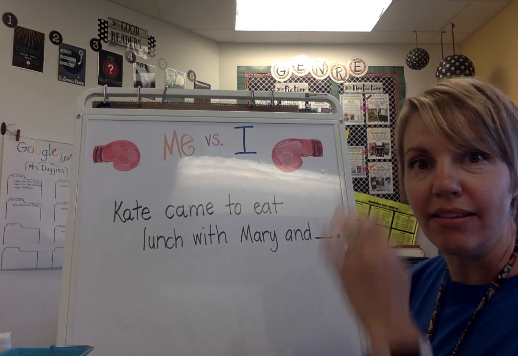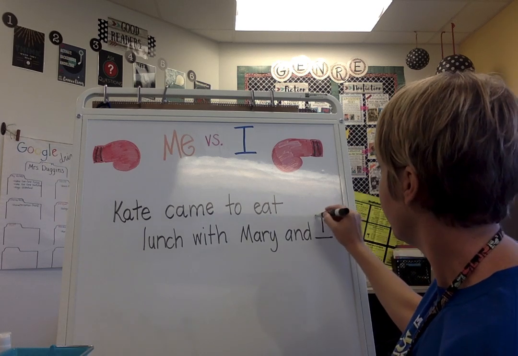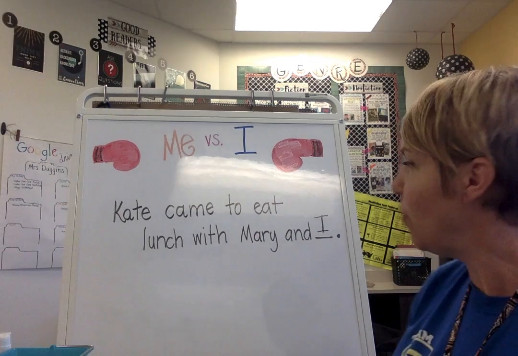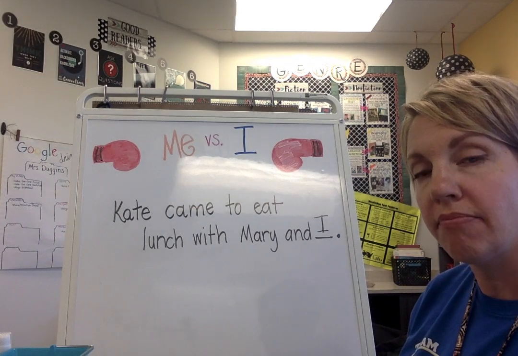So let's try I, like we did earlier. Kate came to eat lunch with Mary and I.